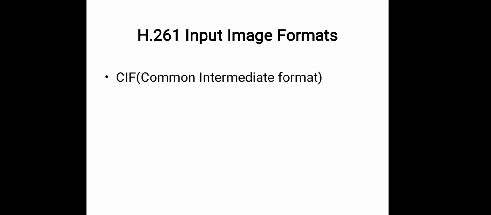H.261 input image formats. There are different formats. First one is CIF. CIF stands for Common Intermediate Format. CIF is mainly used for high bit rate applications. Second one is QCIF. QCIF stands for Quarter Common Intermediate Format. This is 1/4 of CIF and it is mainly used for low bit rate applications.